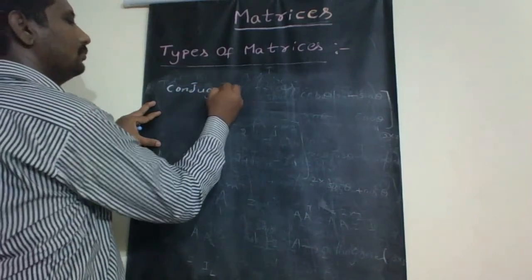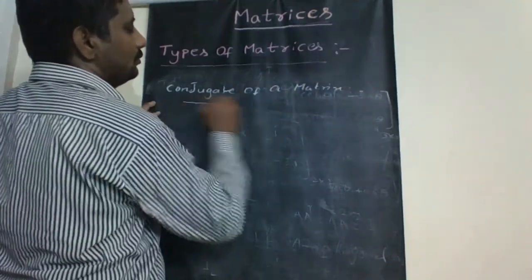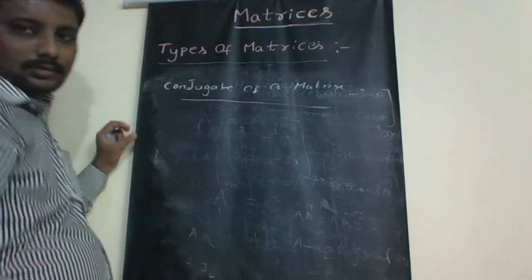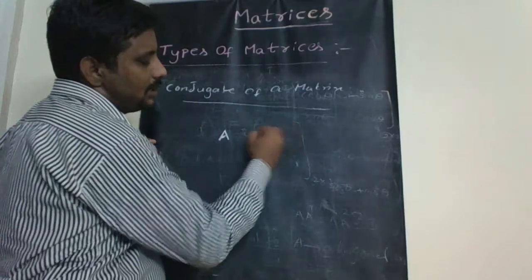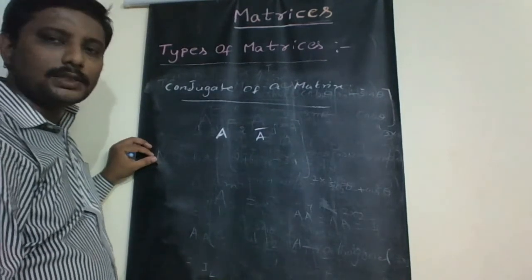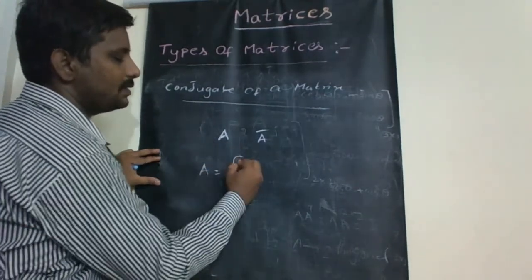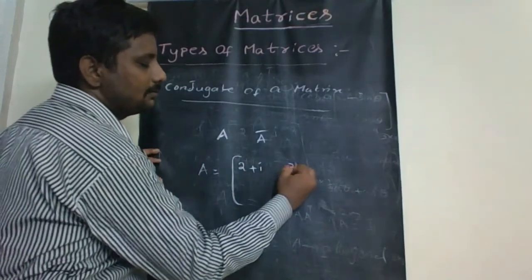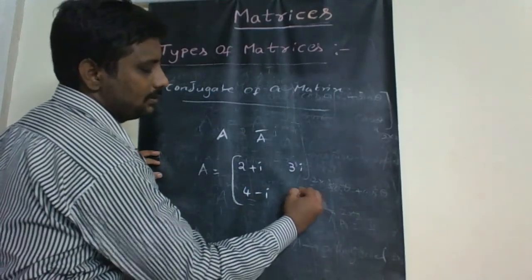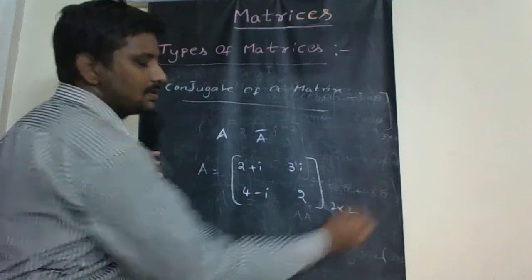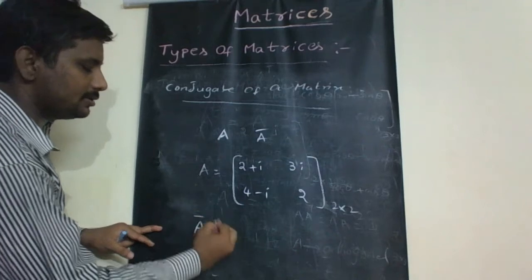Conjugate of a matrix. If A is any complex matrix, then A bar is called the conjugate matrix. For example, A is the matrix 2 plus i, 3i, 4 minus i, 2. So it is a 2 by 2 matrix. Its conjugate is denoted with A bar.